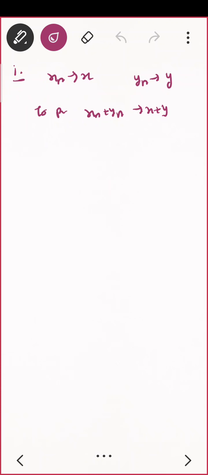The consideration part should be the last one. I should consider mod of xn plus yn minus x plus y. Do you agree? And we want to prove this is less than epsilon; if I prove this is less than epsilon, that means xn plus yn converges to x plus y. That's it. So this is what I want to consider.